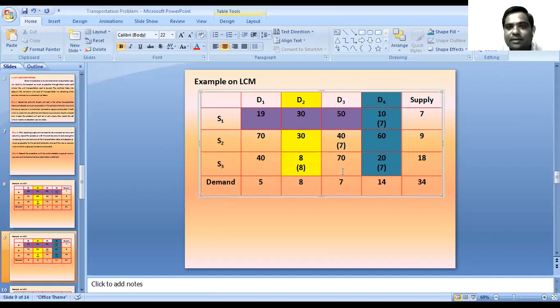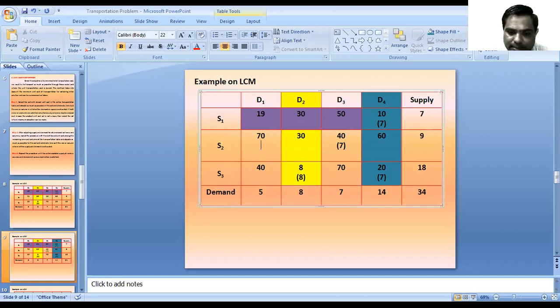Then the remaining quantity: the supply from S2 is 9 units, out of which we already allocated 7 units. So we can allocate the remaining 2 units in S2 D1.